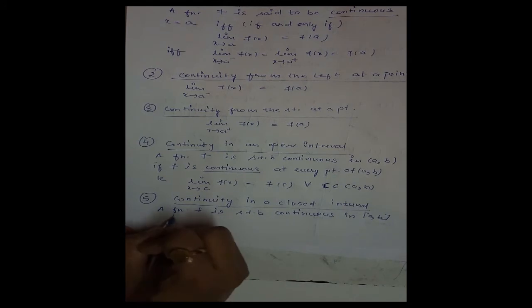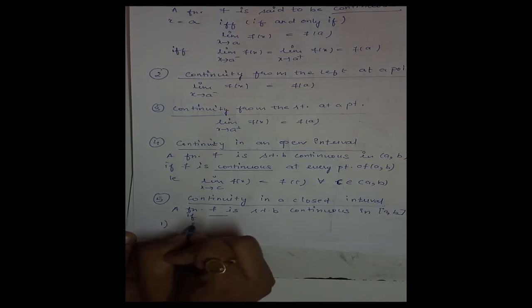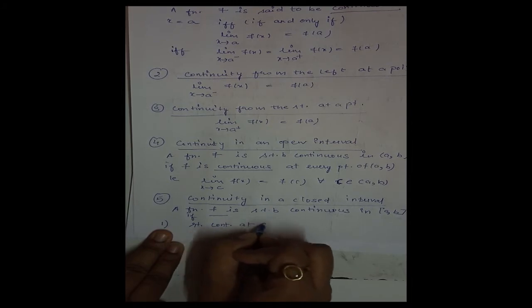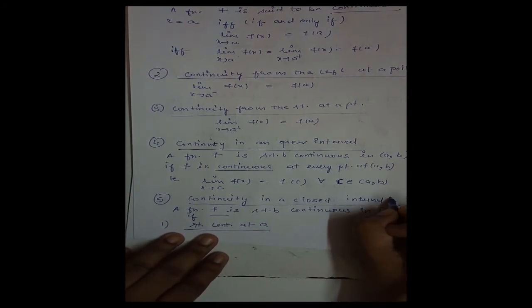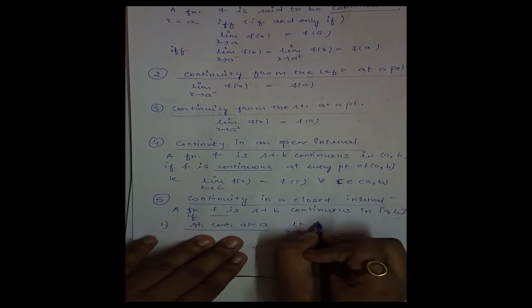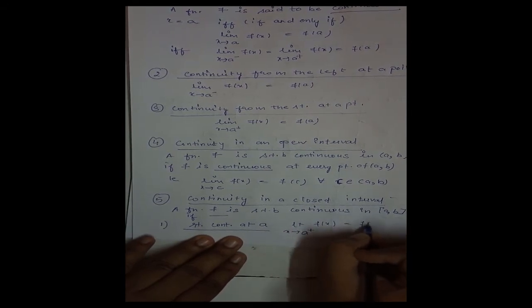Closed interval means endpoints are included. If first, the function is right continuous at A, that means limit x tending to A plus of f of x should be equal to f of A. First condition.